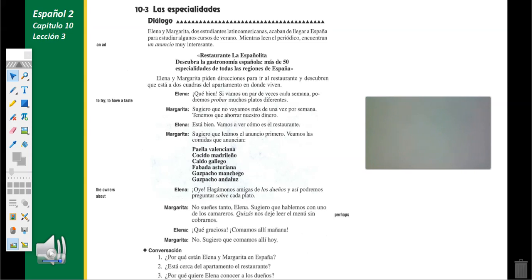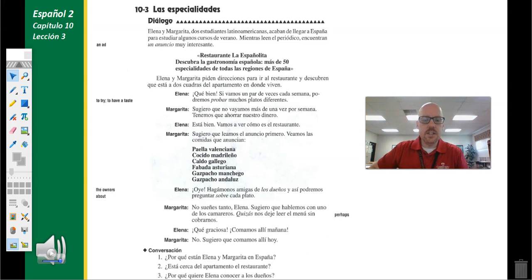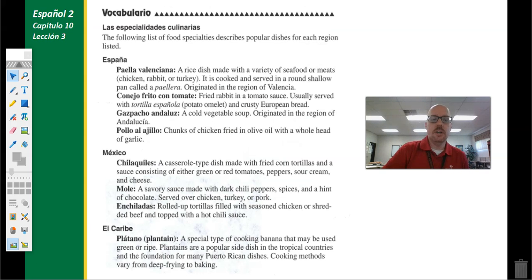That is just some of the conversation between two girls, Elena and Margarita, as they try to decide which meal they're going to have, the Spanish restaurant that they'll visit, and which meal they're going to order. We're going to talk a lot about several of those different meals.